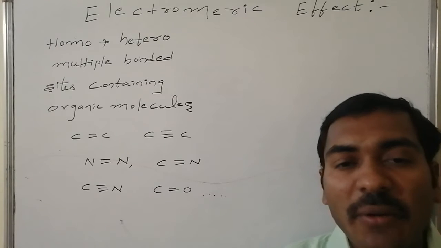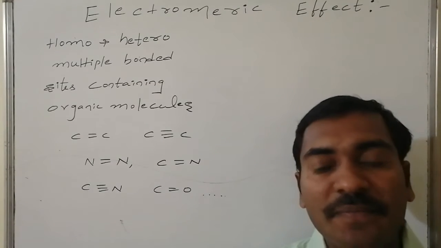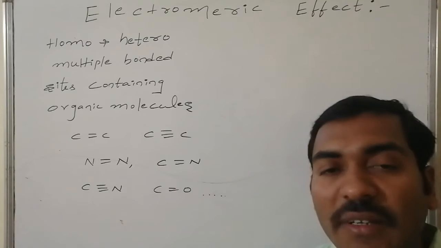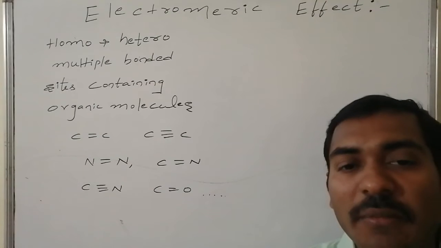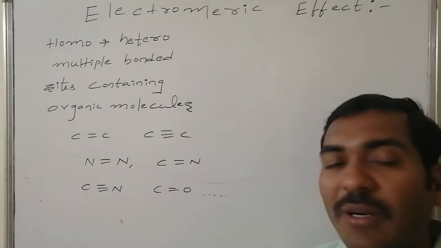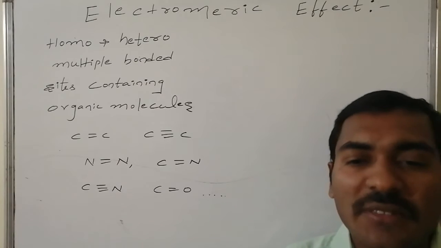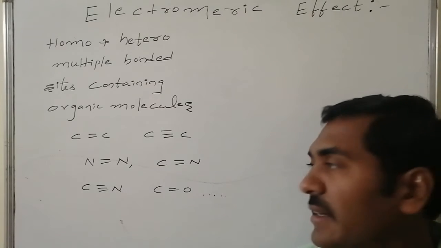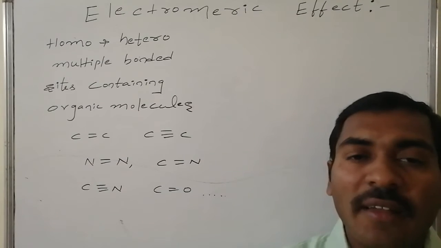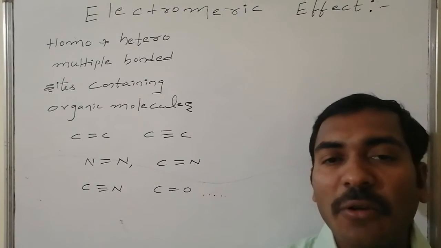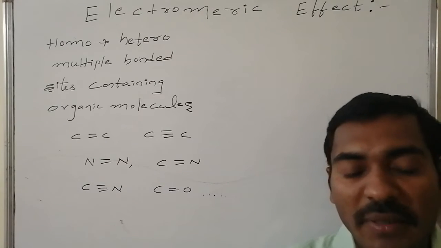Similarly, heteroatom multiple bond combinations like carbon and nitrogen, it can be a carbon-nitrogen triple bond, that is the cyanide group, imine groups, and carbon-oxygen multiple bonds like C double bond O in the aldehyde functional group, keto functional group, or some other atoms which are uncommon in organic chemistry. Such organic molecules, having either homo multiple bonds or hetero multiple bonds, are considered when present in the presence of